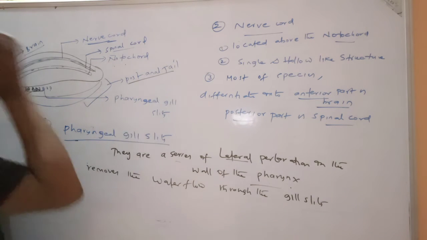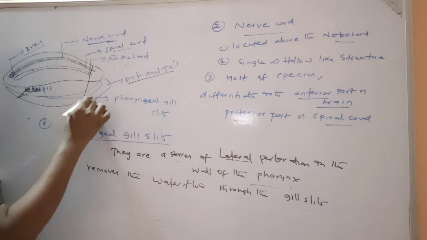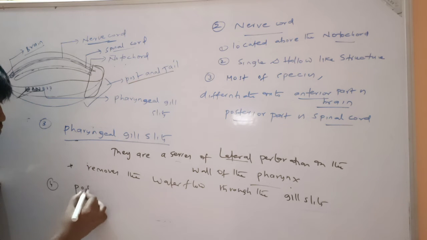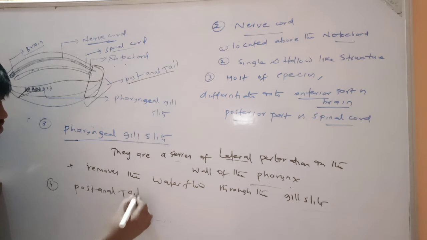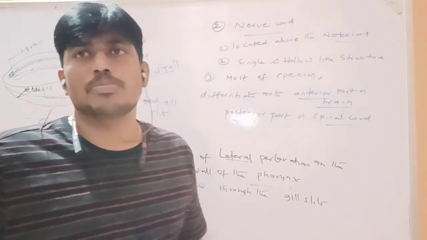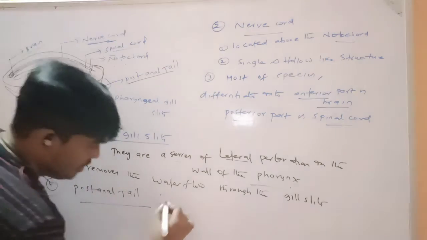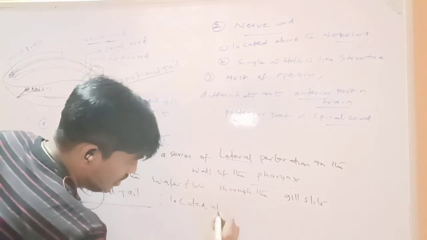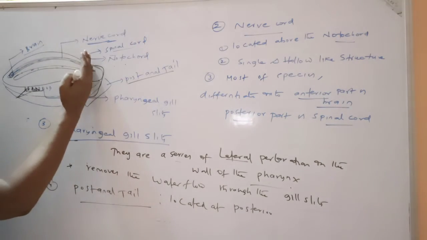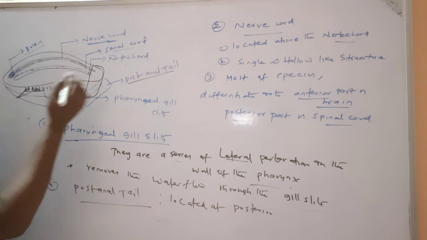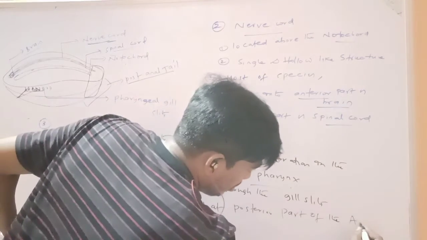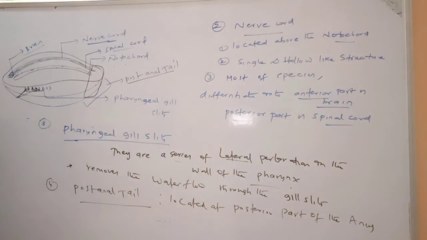Next one is the post-anal tail. See the board. This end part is called the post-anal tail. It is located at the posterior part of the anus. This part is the anterior part and this is the posterior part.